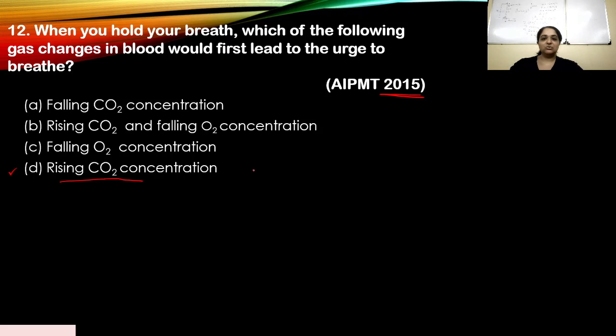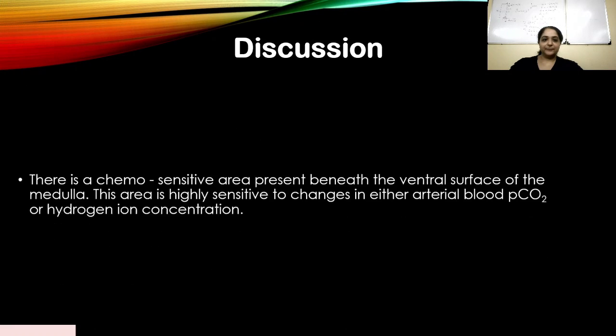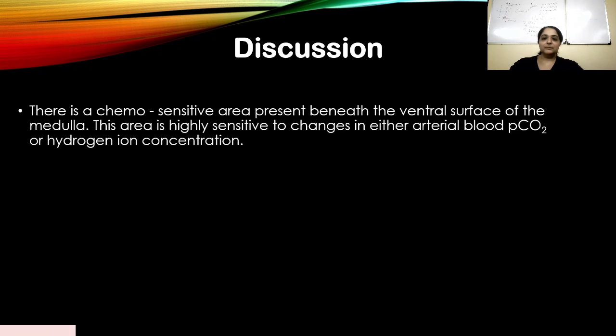So rising CO2 concentration is the gas change in blood which would first lead to the urge to breathe. Let's look at the explanation. Now, in the brain, there is a chemosensitive area present beneath the ventral surface of the medulla.